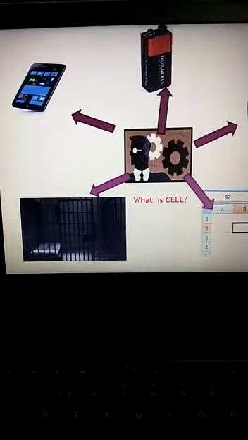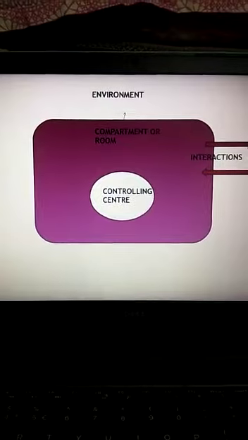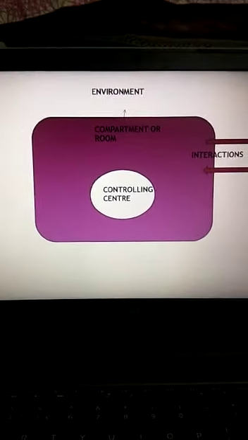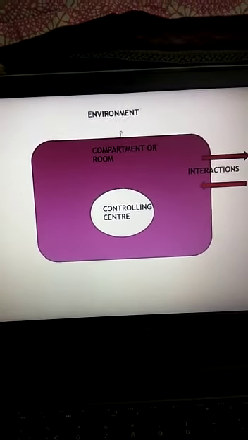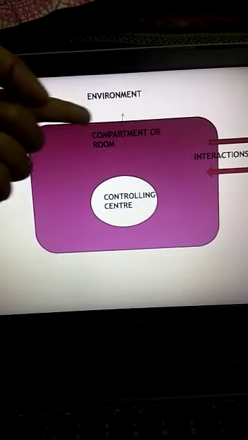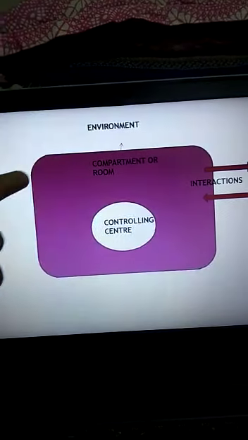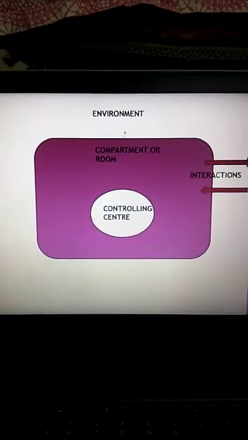So let us try to understand, beyond books, what is the literal meaning or the concept behind the word cell. Let us try to associate three main things with each of the words. For being inside the concept of cell, first of all, there must be the presence of a compartment, a room or a box-like structure that differentiates it from the rest of the environment.